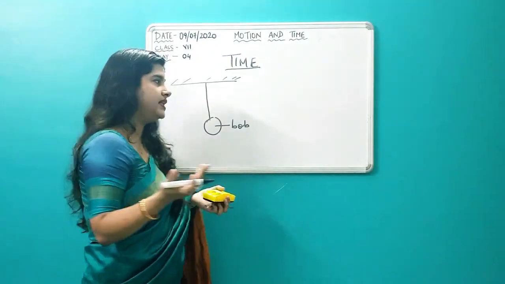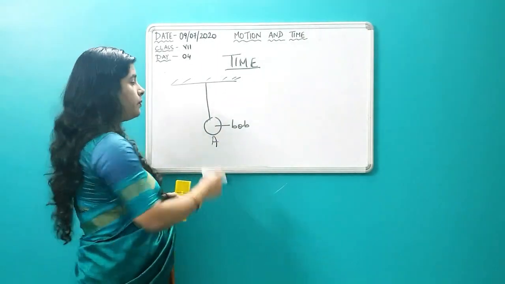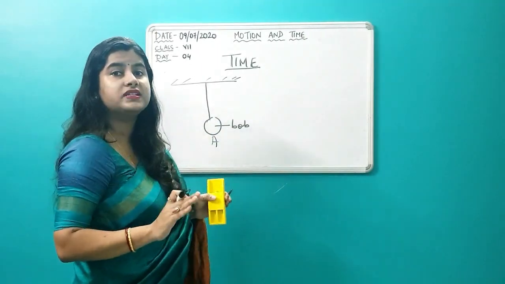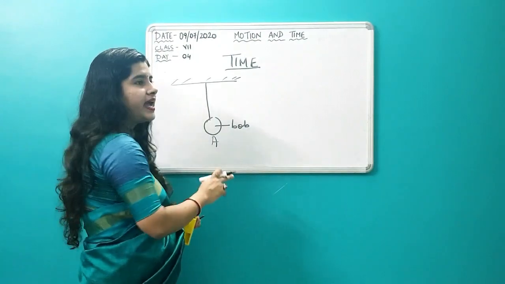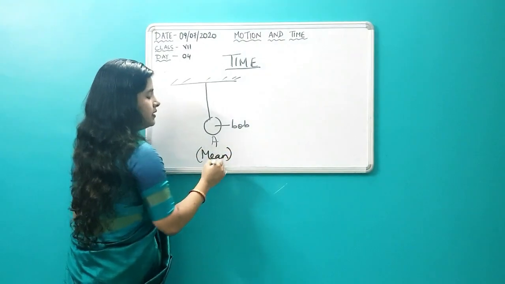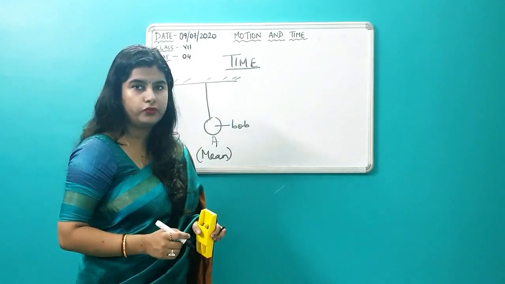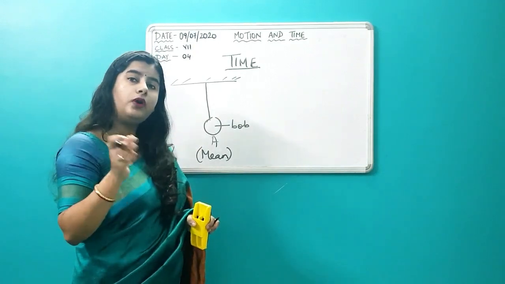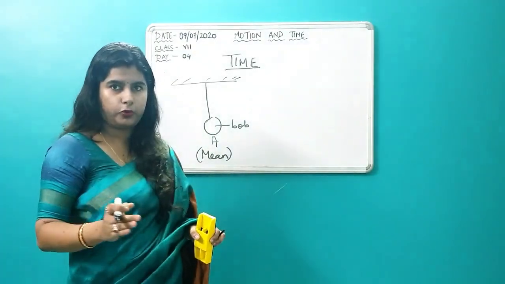Then what is one oscillation? Supposing this particular position is A, when the bob is not moving, the bob is fixed, it is not yet moving, this particular position is known as the mean position of the pendulum. What is it known as? Mean position of the pendulum when the pendulum bob is not moving. When you allow it to move, this pendulum bob is going to sway to and fro.